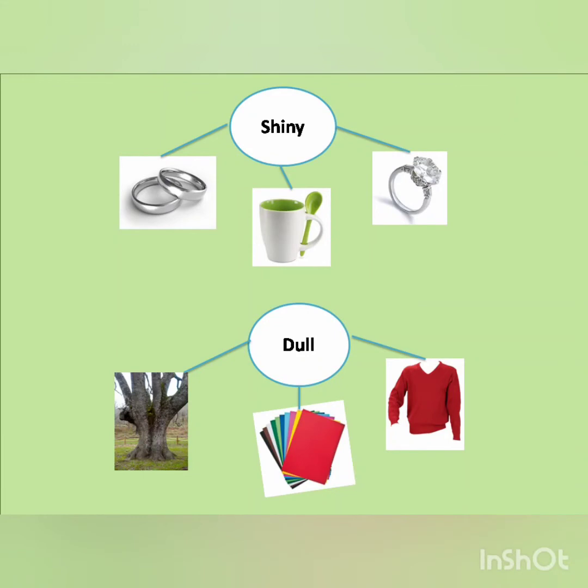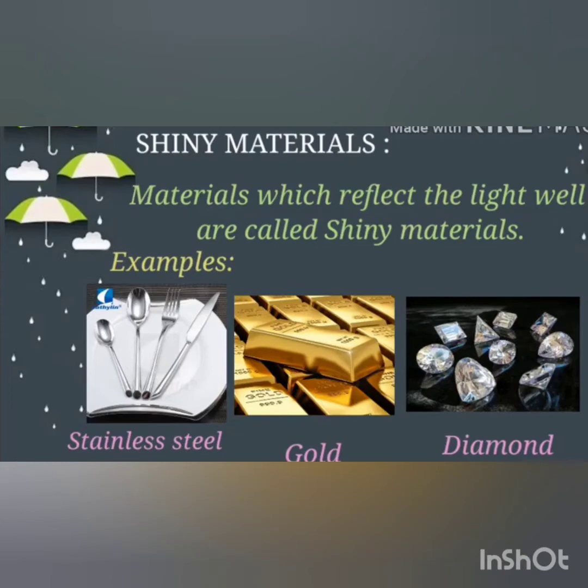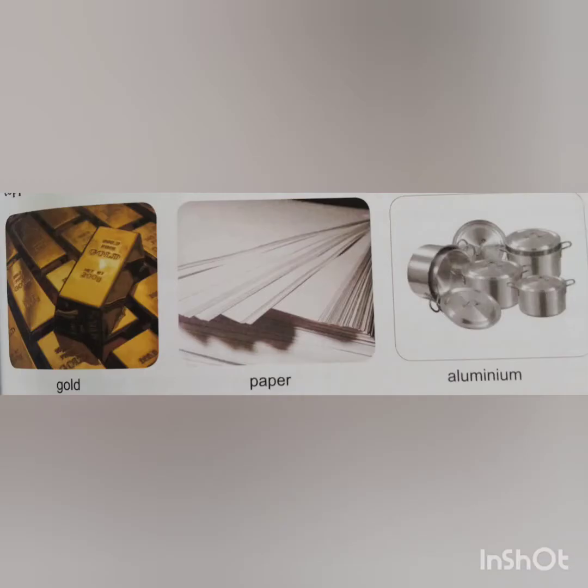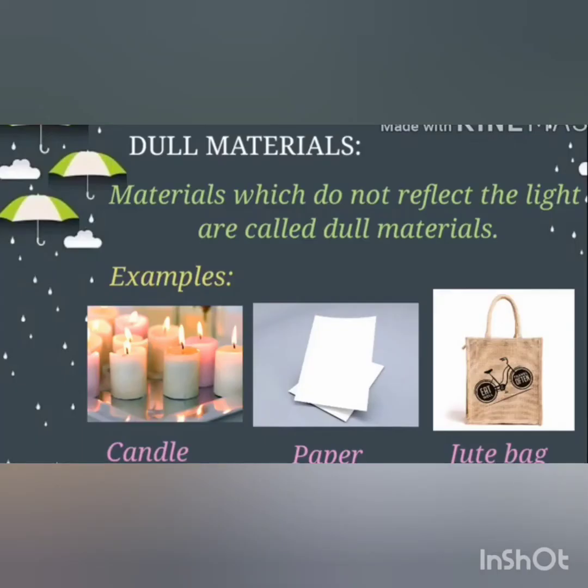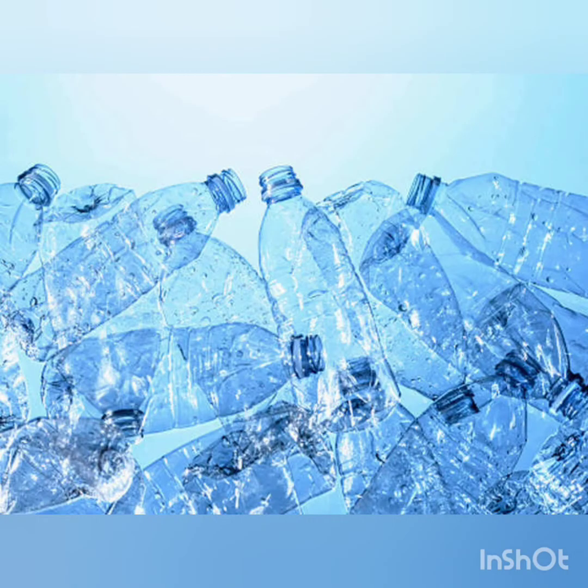Then shiny and dull materials. On the basis of their appearance, all the materials are classified into two types. Some materials are shiny whereas some are dull. Metals such as gold, silver, copper are shiny materials. Materials such as paper, aluminium, plastic are dull materials. Okay, then smooth and rough materials.